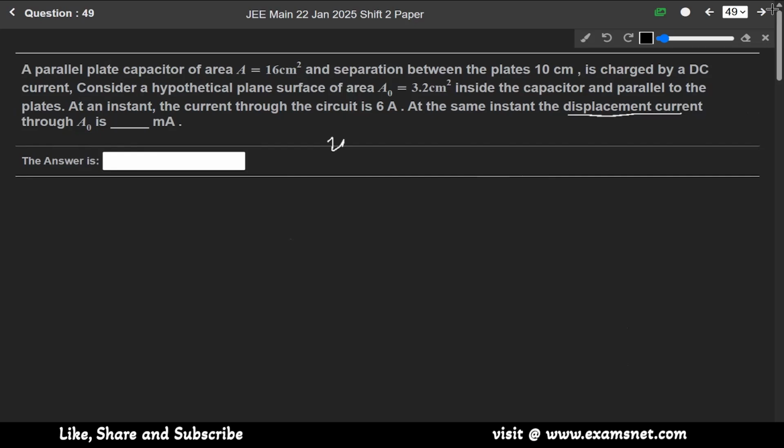So in this question, A equals to 16 centimeter square, A naught is given as 3.2 centimeter square, and we have to find the displacement current, and current is given as 6 ampere. We know that in such cases the displacement current is equal to conduction current, and total displacement current is given as 6 ampere.